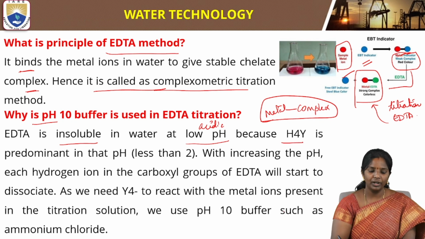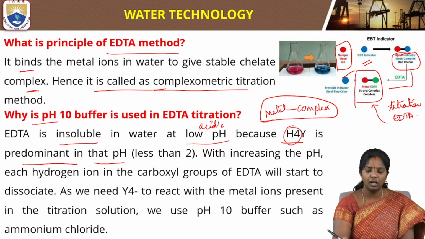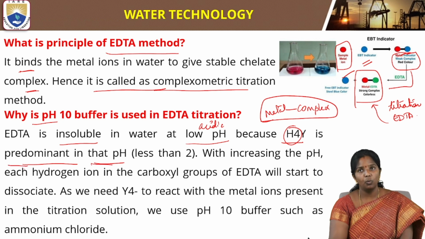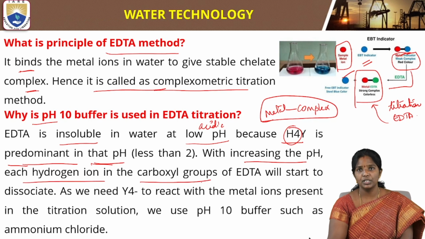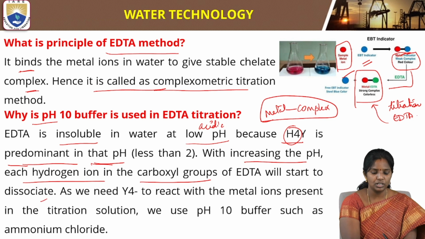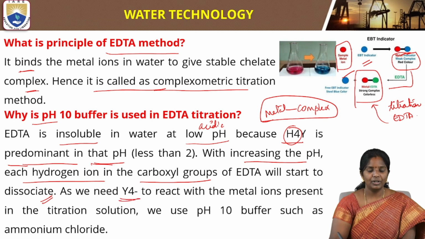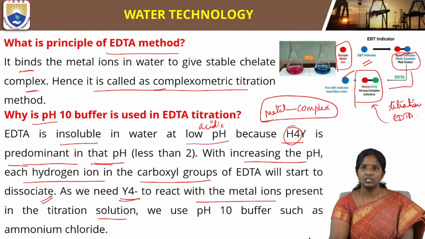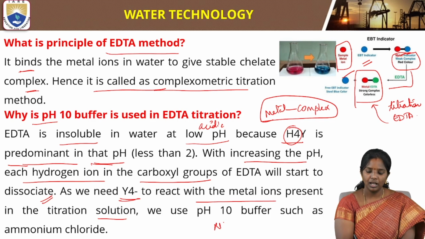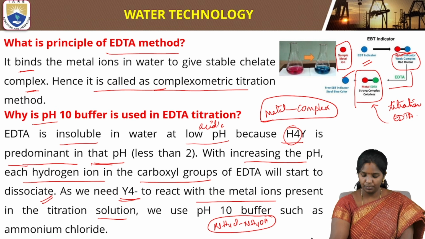H4Y is predominant at pH less than 2, which means H+ ions are more and it becomes dominant at lower pH. With increasing pH, each hydrogen in the carboxyl groups of EDTA will start dissociating. So as we need Y4- to react with the metal ions present in the titration solution, we use a pH 10 buffer, for example the ammonium chloride and ammonium hydroxide mixture. We generally use this mixture to maintain the pH because of its buffering capacity.